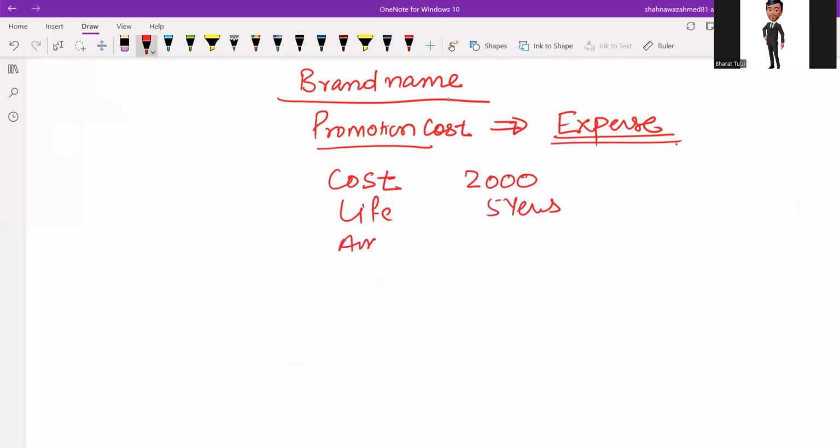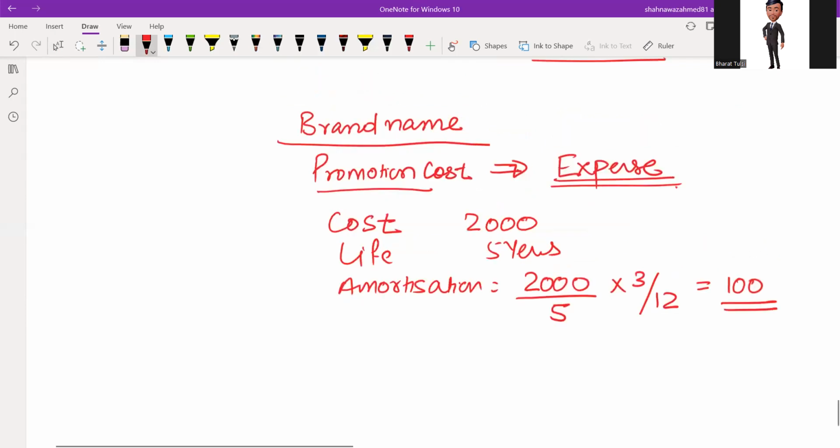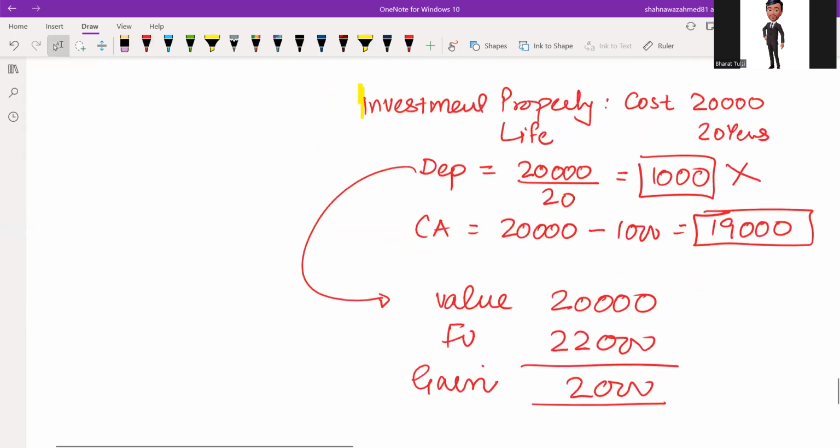And amortization is based on this 2000 divided by 5 into 3 by 12. So amortization is 100, and this is an expense. So promotion expense as well as amortization expense.